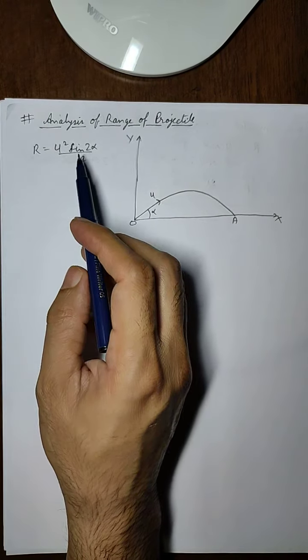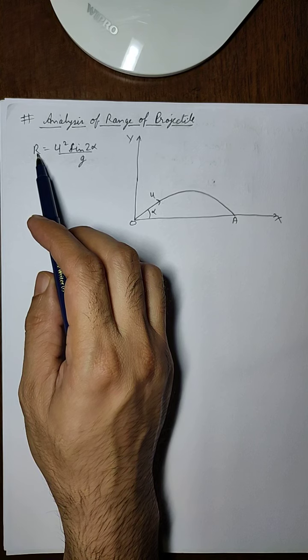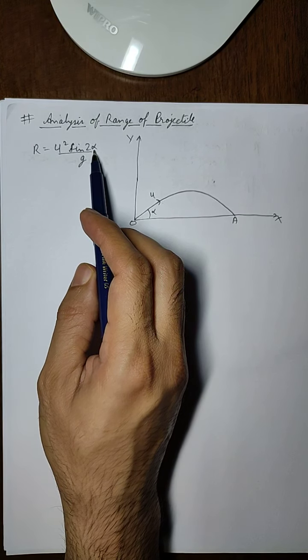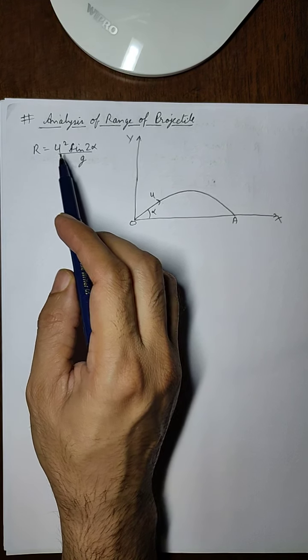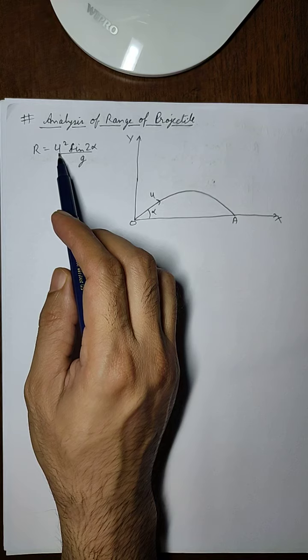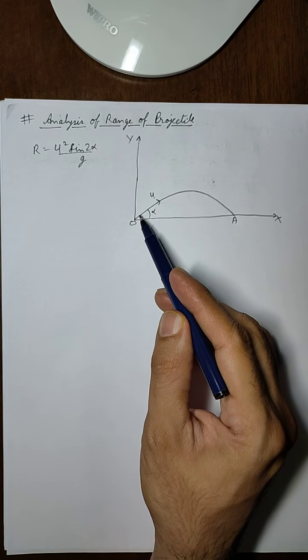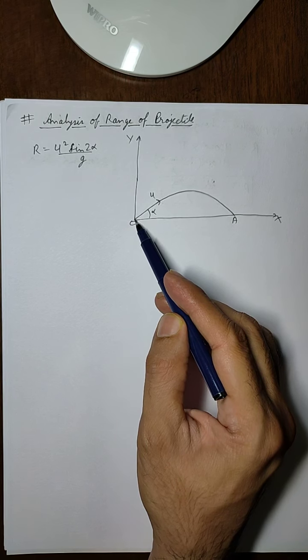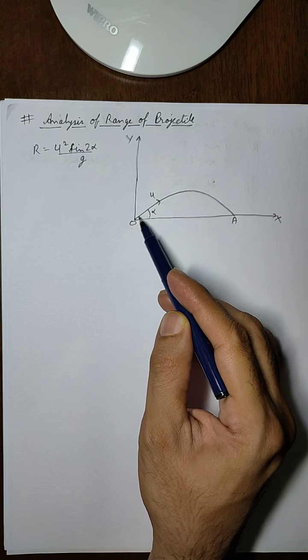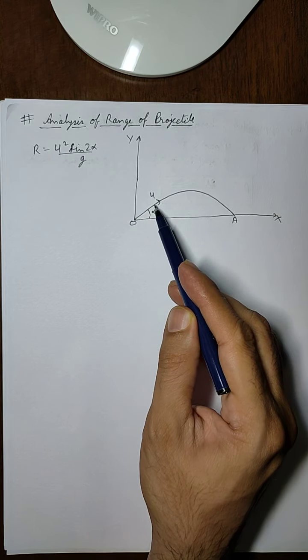Now here you can see that our range is basically dependent upon the alpha. g here is constant. We know that the acceleration due to gravity is not going to change, and u is the velocity which is given in the initial moment of the projectile motion after the body has started from O. When it has left O in this direction, u is no longer applied.